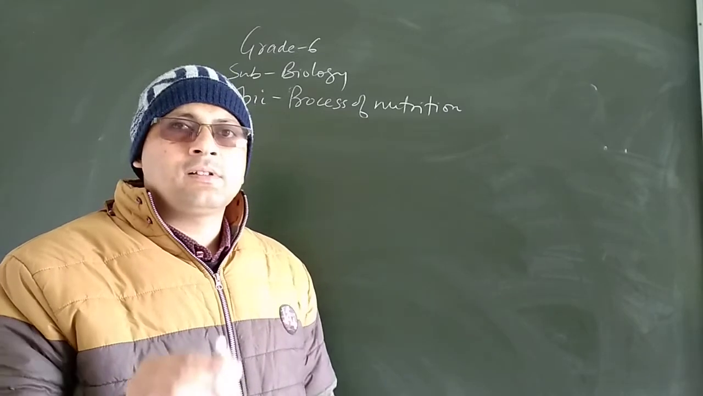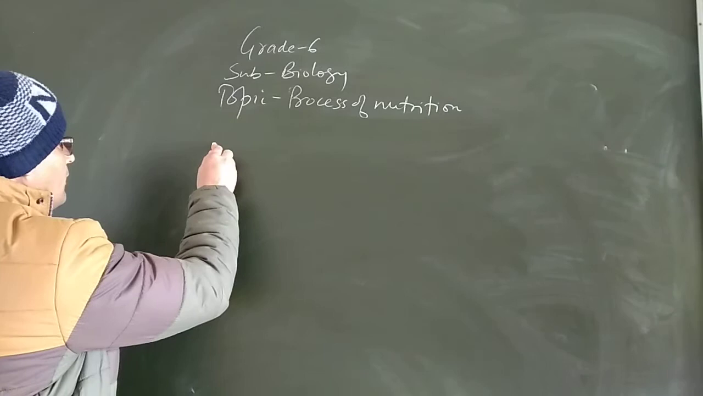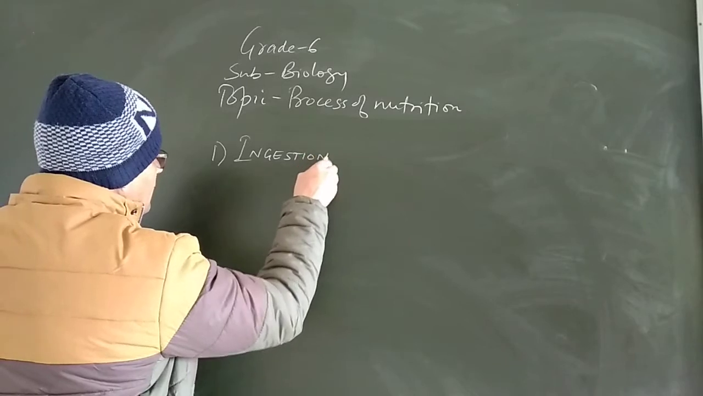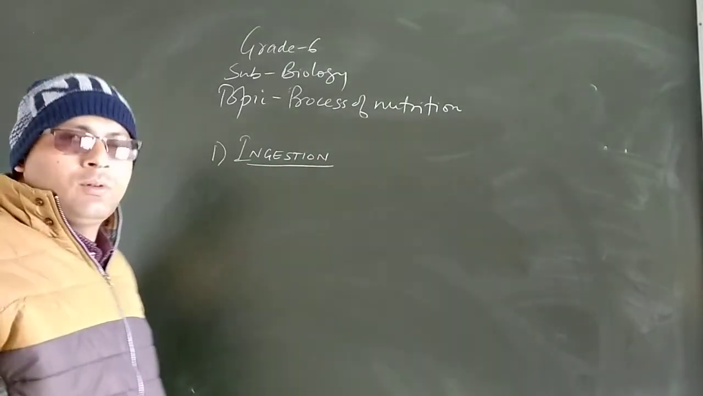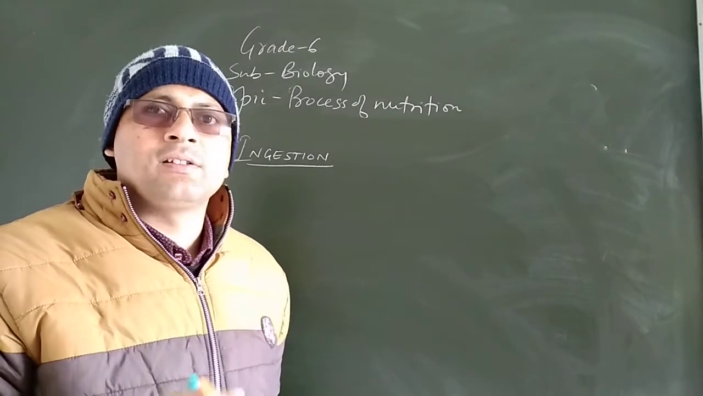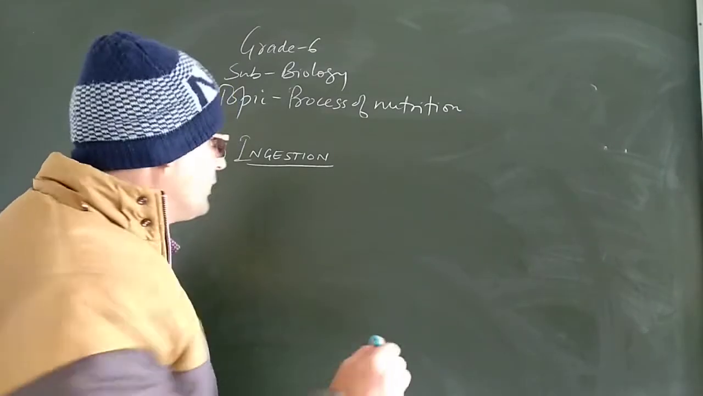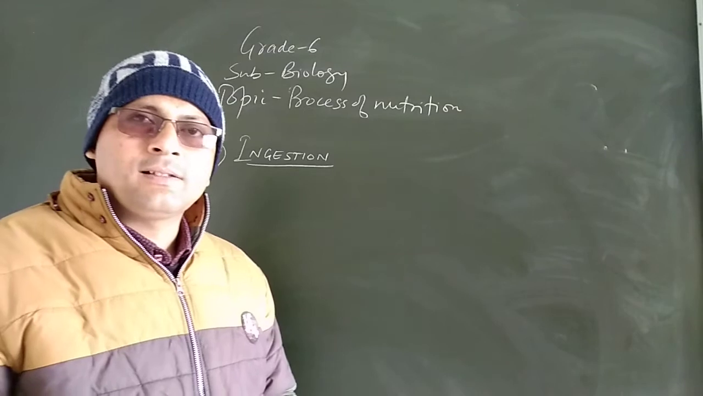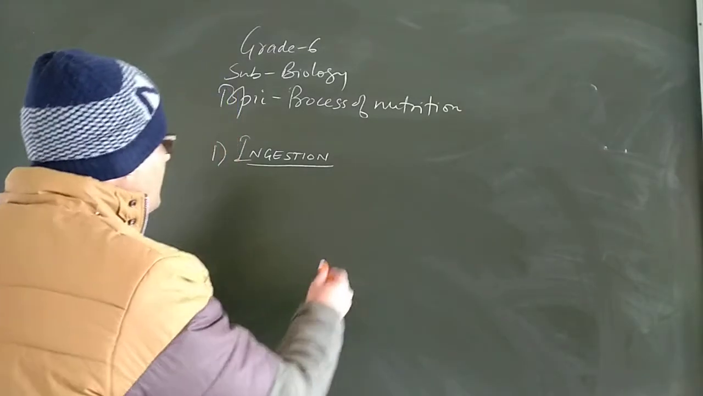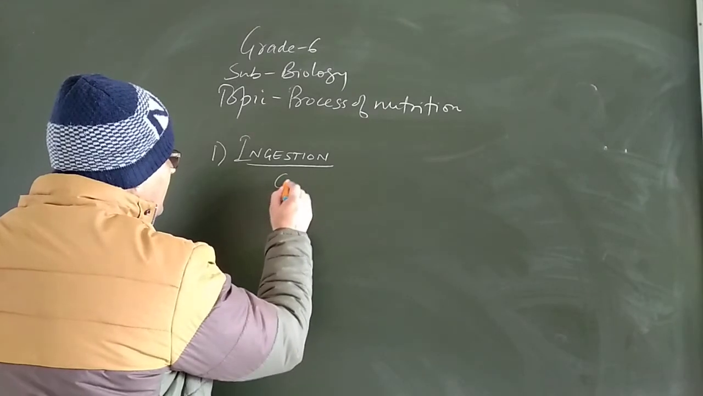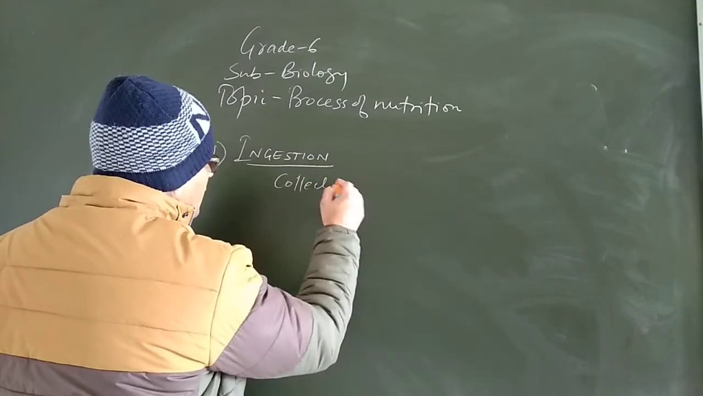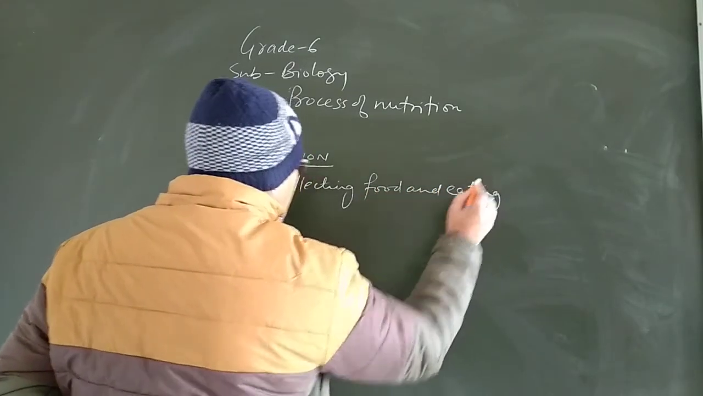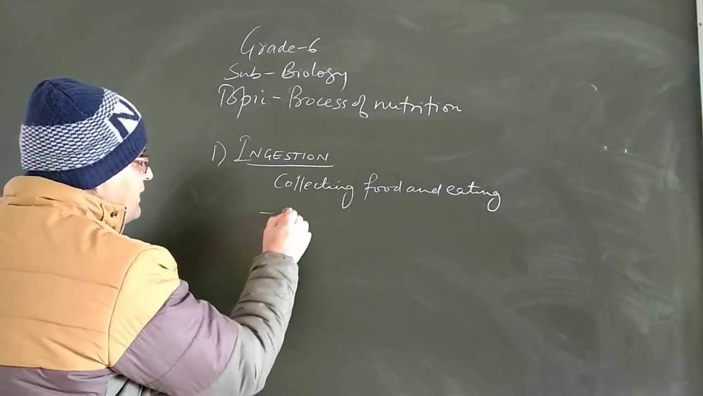The first step is ingestion. Ingestion is the method or the way of eating the food. The process of ingestion starts in the mouth. So basically what is happening in ingestion is gathering, collecting food and eating it. Ingestion takes place in the mouth.